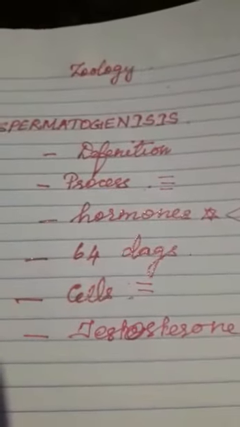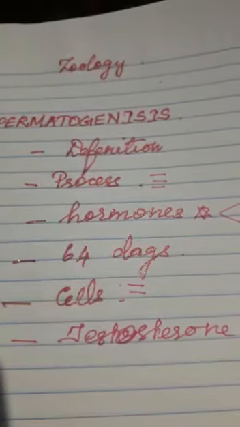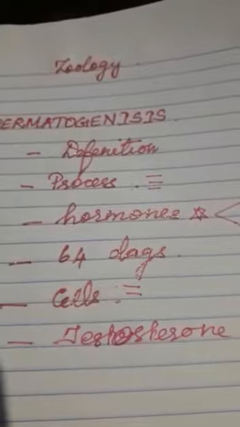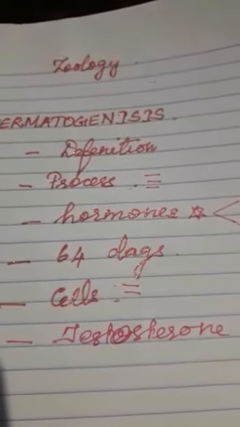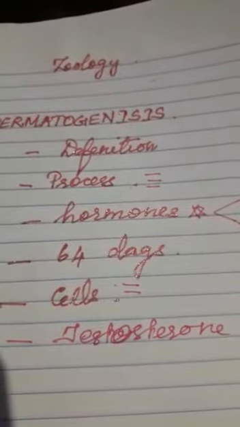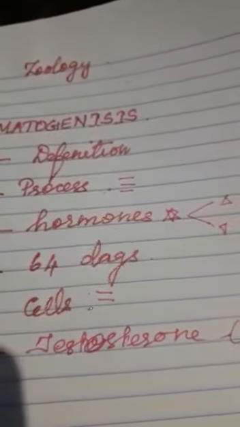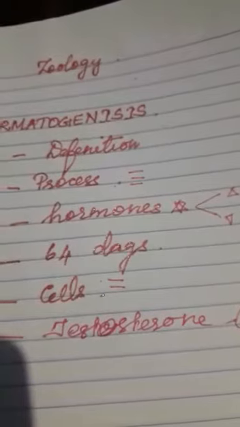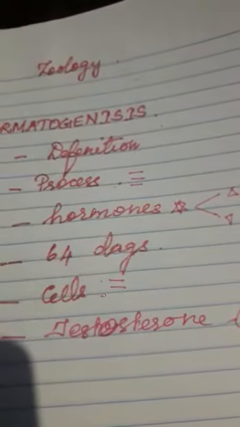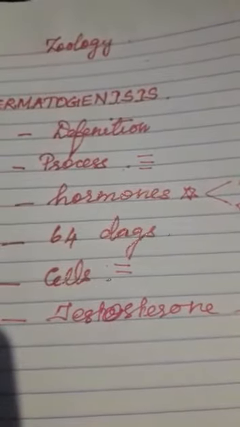First, we have to see the definition of spermatogenesis. Spermatogenesis is a sequence of events in the seminiferous tubules of the testes that produce the male gamete, that is the sperm. Okay, next, the process of spermatogenesis. There are three processes in spermatogenesis, that is multiplication phase, growth phase, and maturation phase. Three phases.